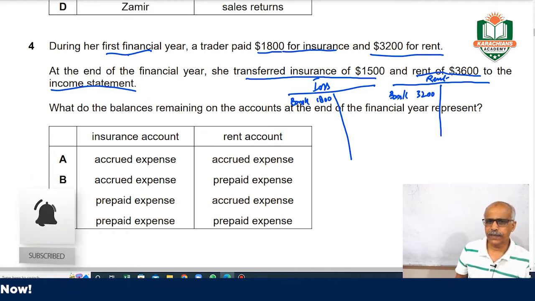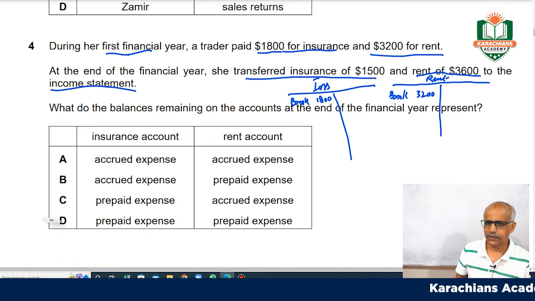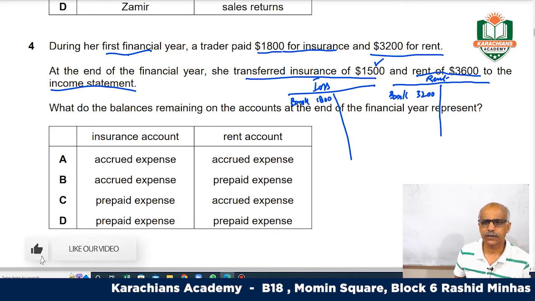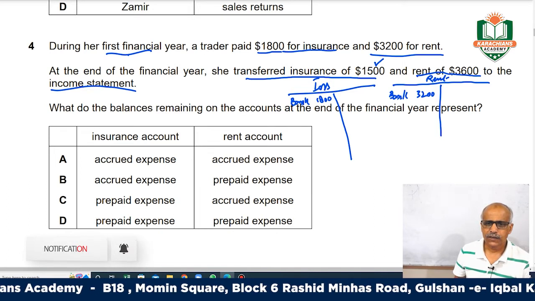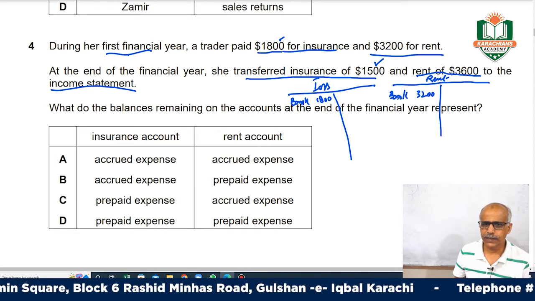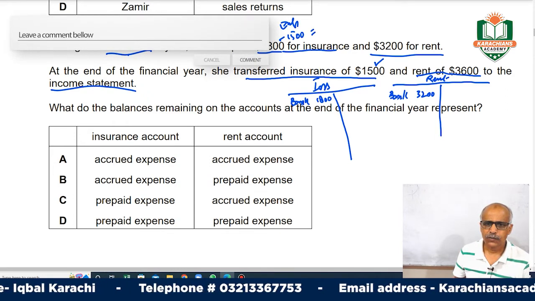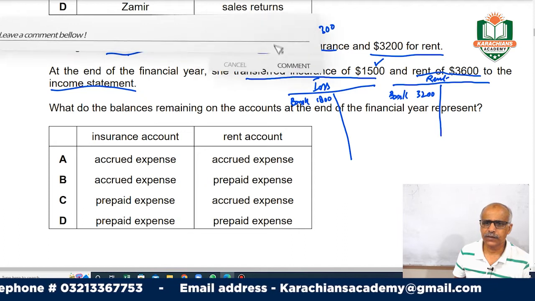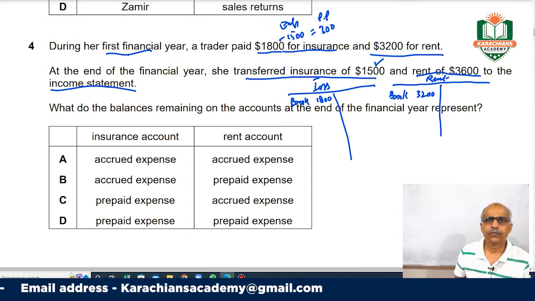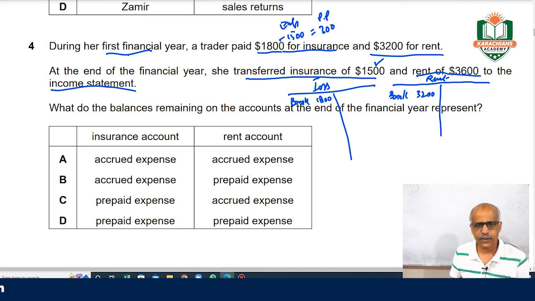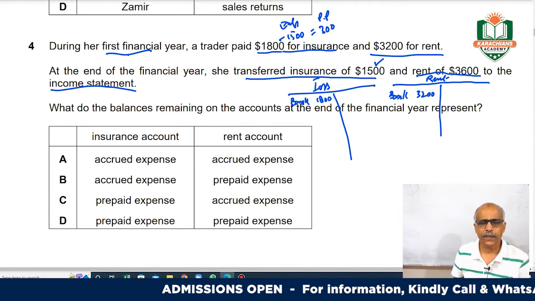So they have paid 1800, but they have transferred, it means this is their yearly expense. From this 1800, 1500 they have transferred to the expense, so the remaining 300 is still their prepaid insurance. This is an asset. So 1800 was initially an asset, a current asset. Out of this, 1500 has been charged to expenses.